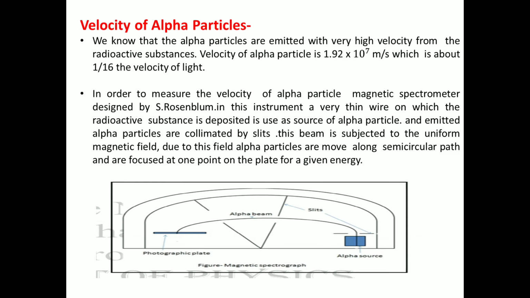When alpha particles are emitted from that source, they are collimated by the slits, and due to the slits the particles go toward the photographic plate. And due to the presence of a uniform magnetic field, the alpha particles follow a semicircular path.